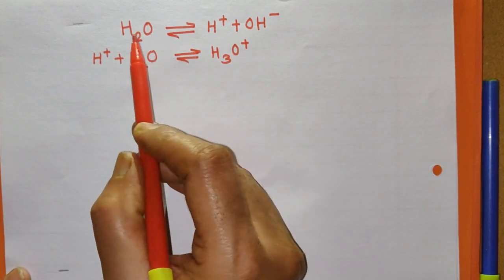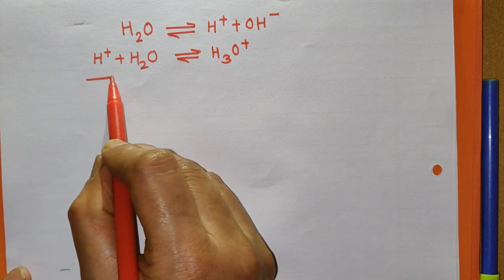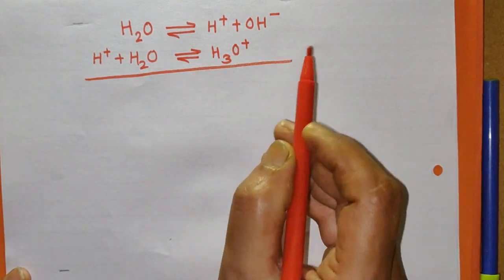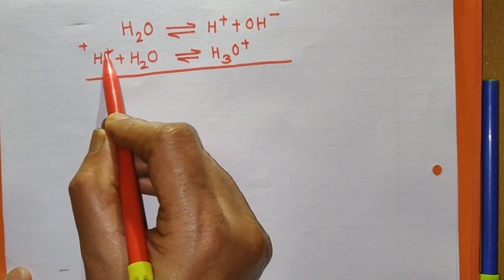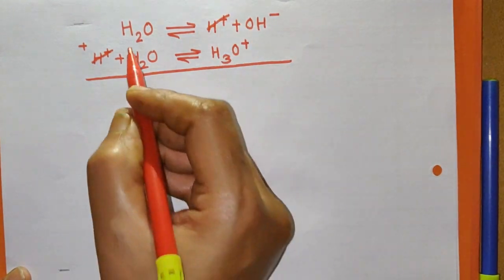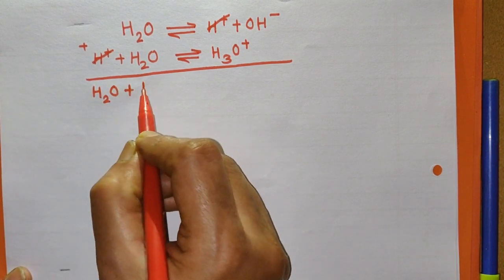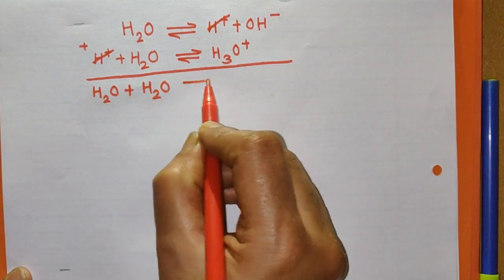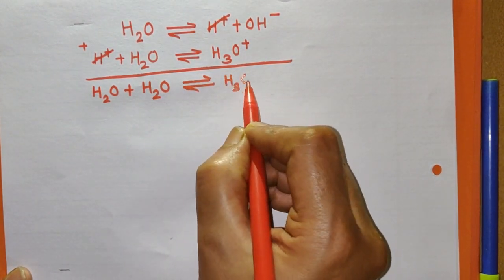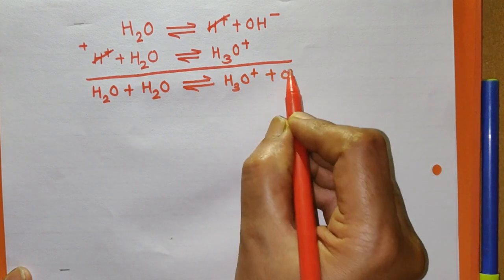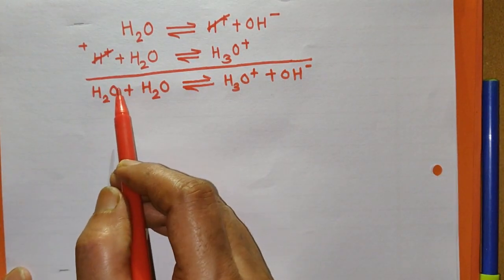So remember, when water ionizes, you can write the reaction like this. On summing the reactions, H+ ions will be cancelled, and so H2O plus H2O will give H3O+ plus OH-. Like this, the ionization of water can be shown.